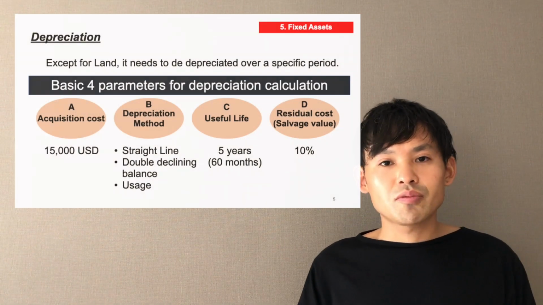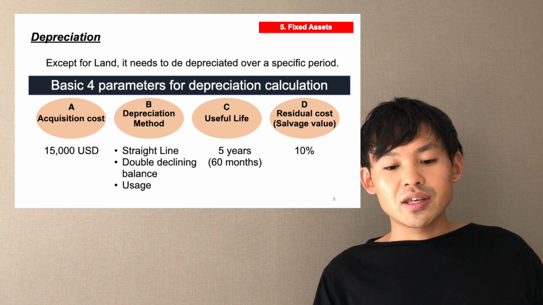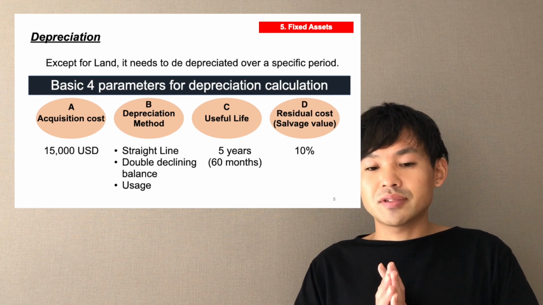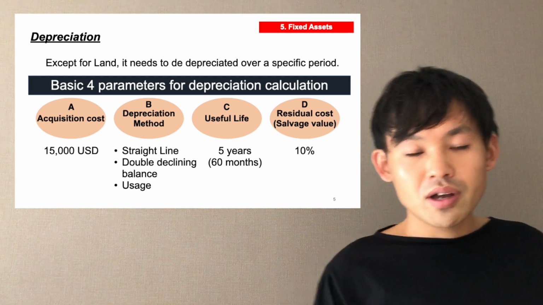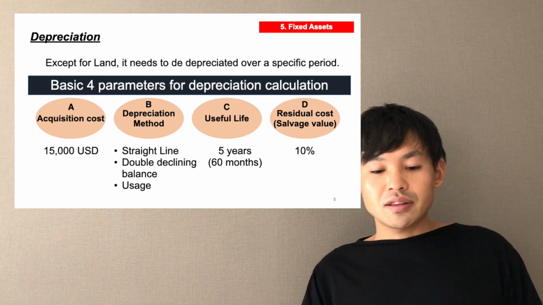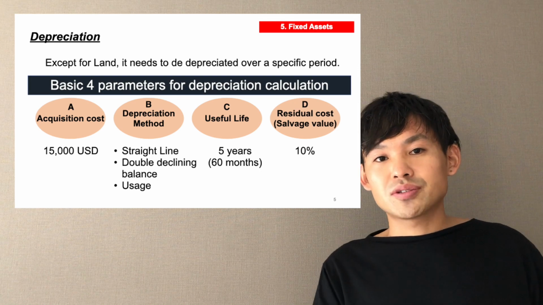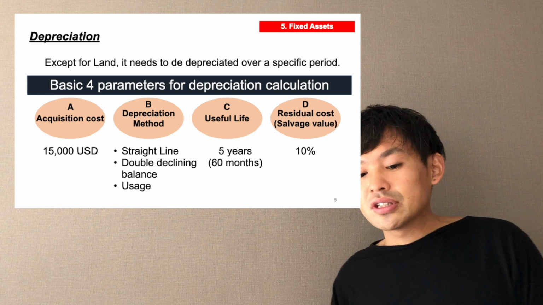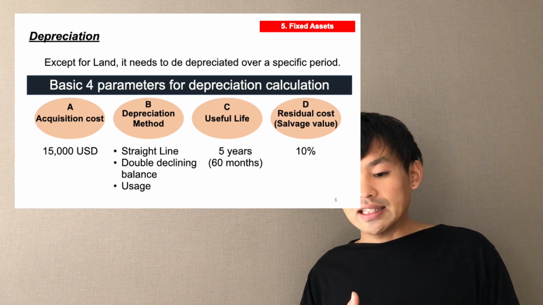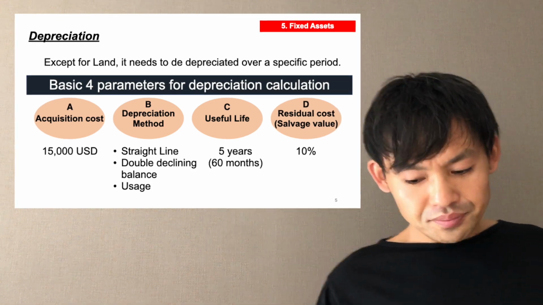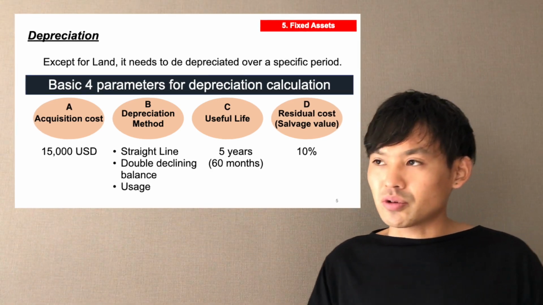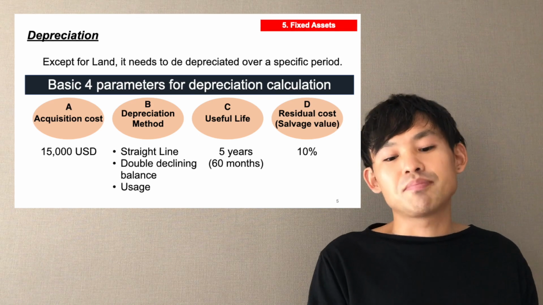So depreciation is also one of the calculations. There are basically 4 parameters to calculate depreciation. The first one is acquisition cost, in other words, original cost. B, depreciation method. C, useful life. And D, residual cost. In detail, let's check them one by one. The first one is acquisition cost. This is very, very simple.